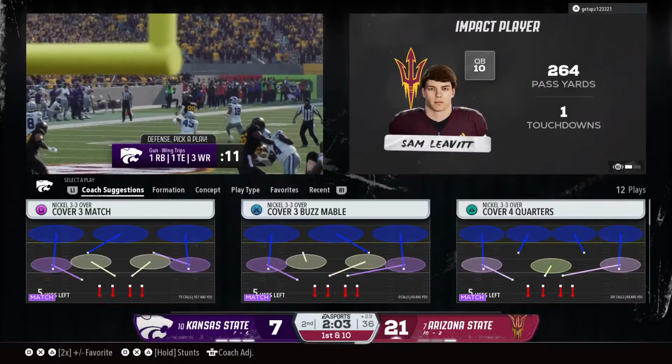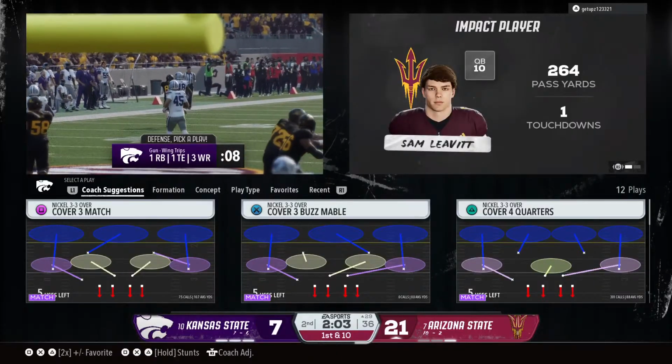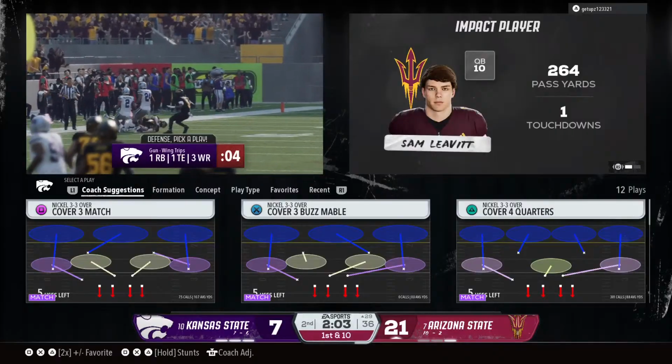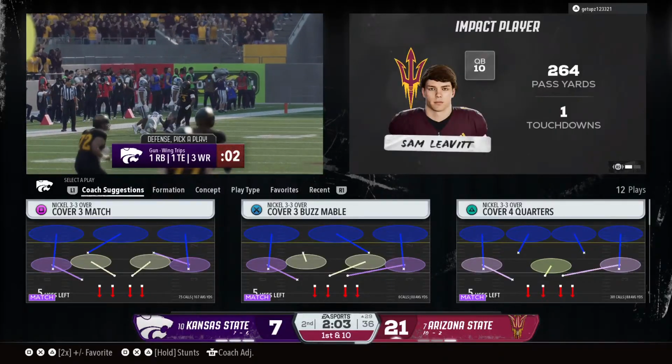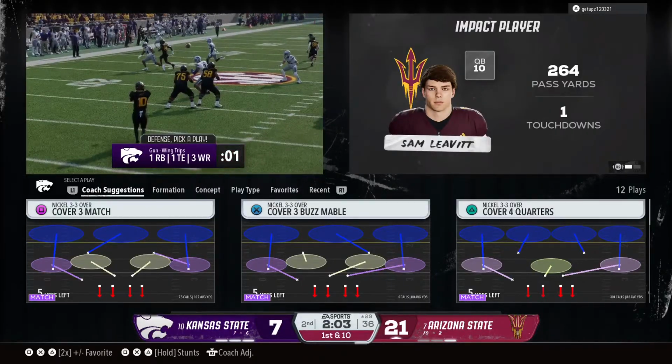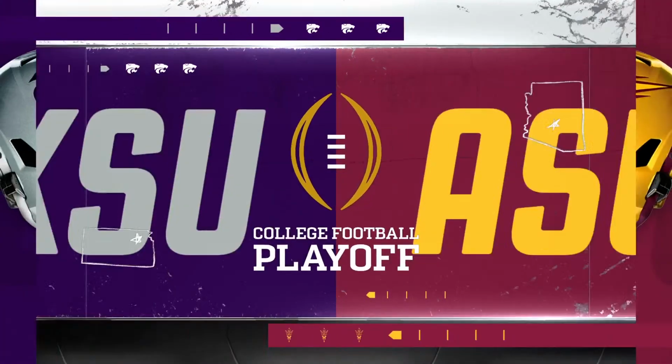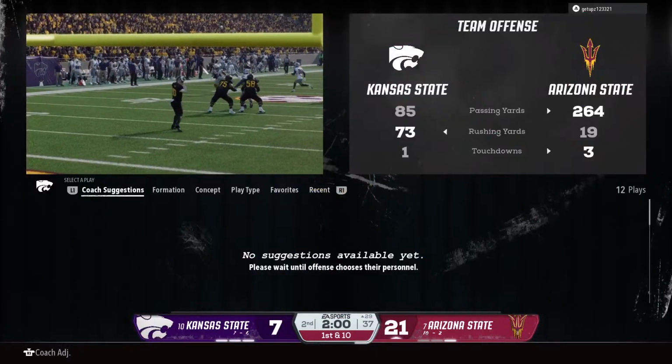And what I love is the accuracy from the quarterback and a good job by the receiver knowing where that route needed to be to catch the ball and pick up the first down. The Sun Devils will have 1st and 10 here. It's the 2-minute timeout. We've got a blowout developing here.